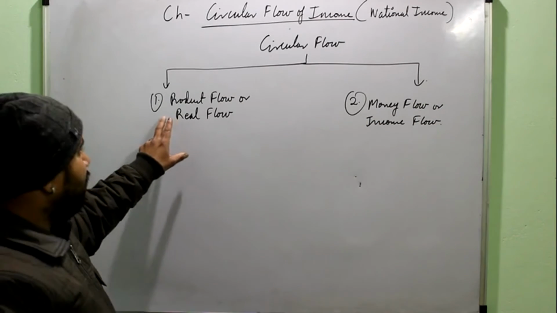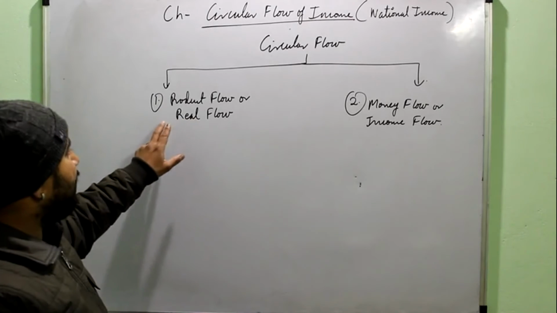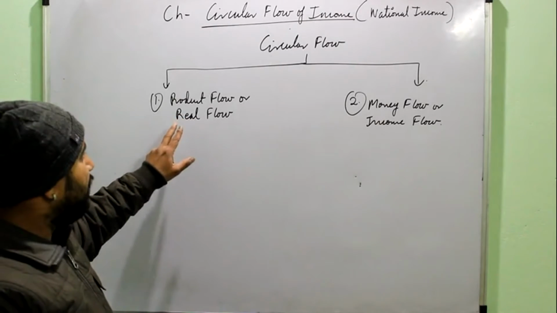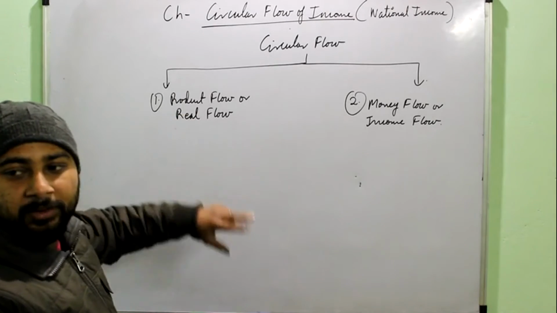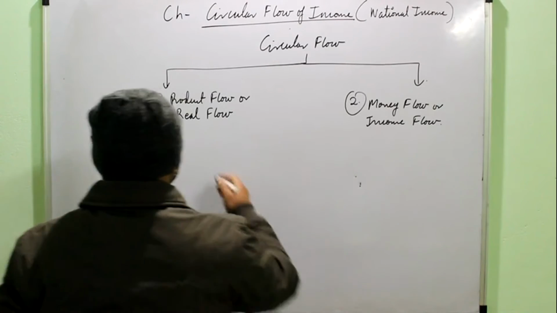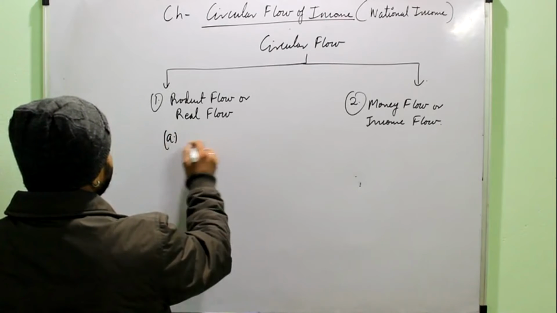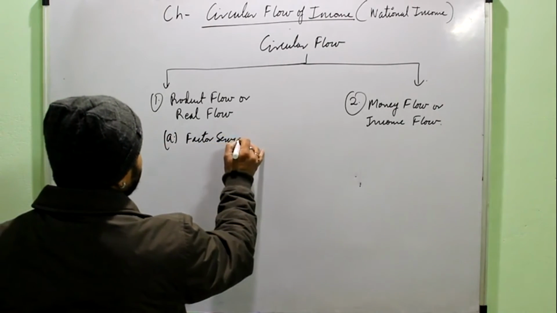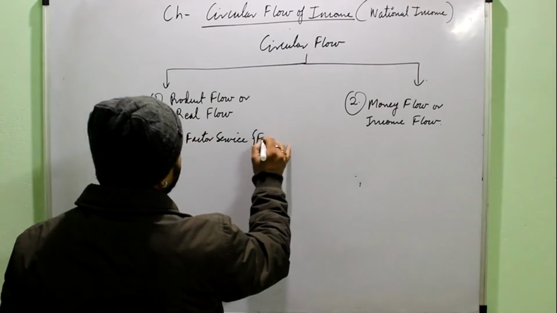See, product flow, you can simply look at your diagram and you will come to know that there are two things which are flowing in the form of products, not in the form of money. The first thing that is flowing in the real form is factor services, or the factors of production.